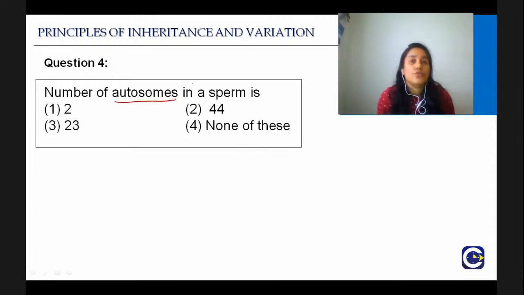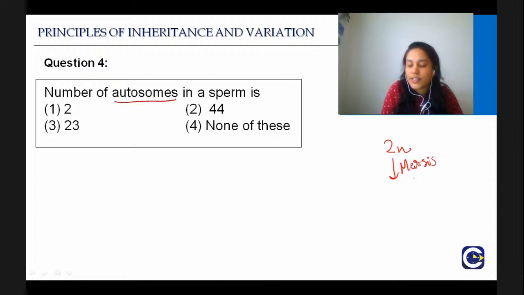What are autosomes? Humans have 23 pairs of chromosomes, out of which 22 pairs are autosomes and 1 is the sex chromosome. Okay, for example, a normal cell has ploidy 2n. There will be a process called meiosis that will take place, where?